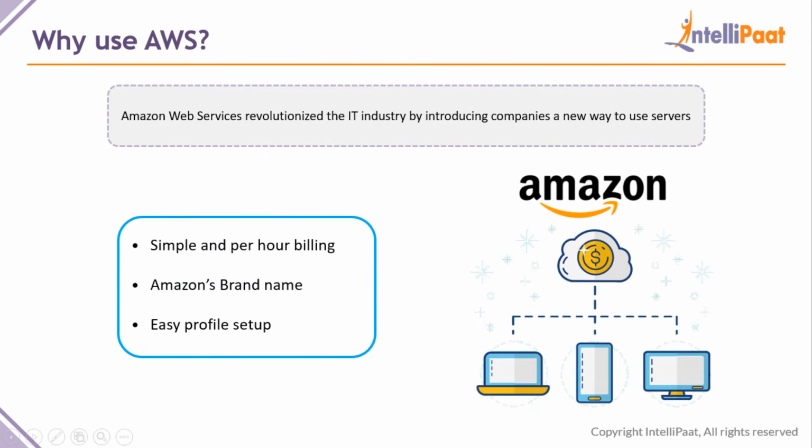These are a few more examples of why you should use AWS. First thing, it has simple per hour billing. That means you don't get billed for the entire month. If you launch a server, use it for 1 hour and stop it forever, you'll only get billed for that 1 hour. You will not get billed for the entire month because you have a server that is not running. You'll only get billed for the running hours of that particular service.